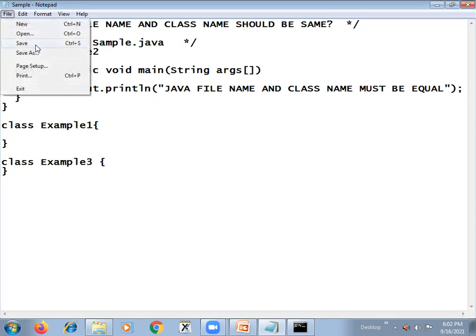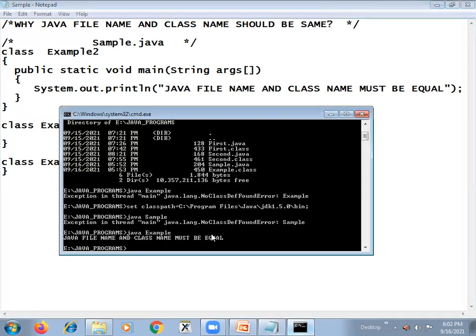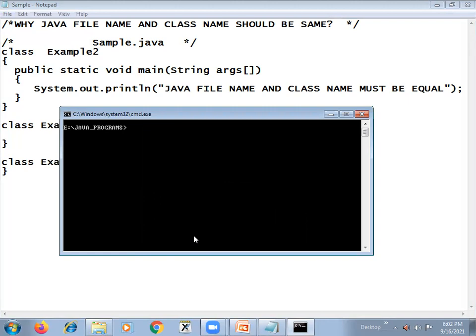Right now let us see what happens when we compile this code. I'm just compiling this code. Clear the screen. Now you say javac sample.java. This is our file name.